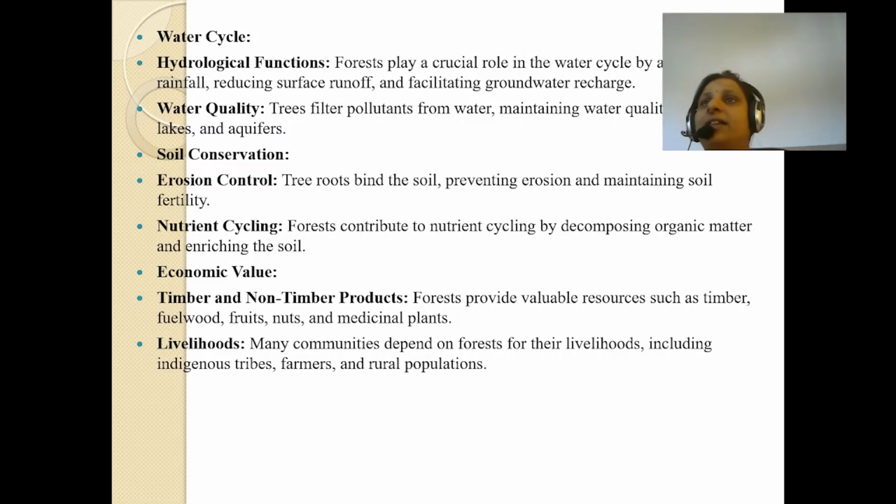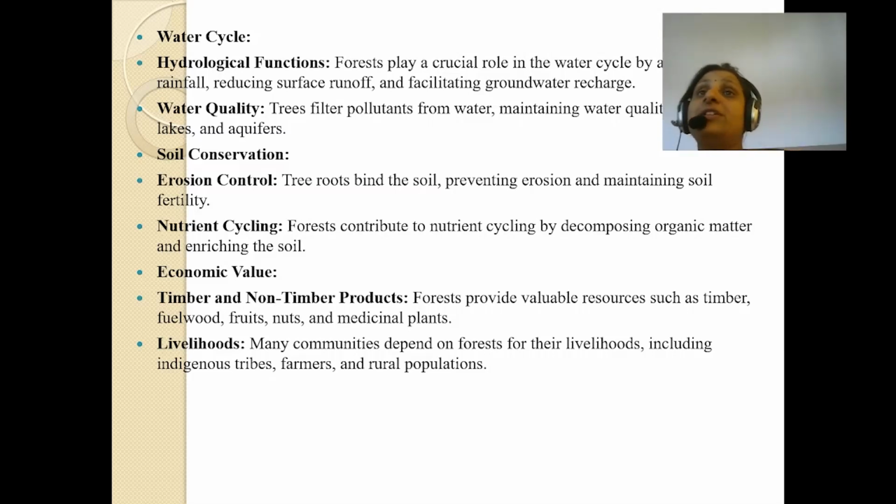Means soil doesn't go this side and that side, it stays in one place, which helps in maintaining soil fertility. Forests also contribute to nutrient cycling by decomposing organic matter and enriching the soil. Forests enrich the quality of the soil. It contributes to nutrient cycling.